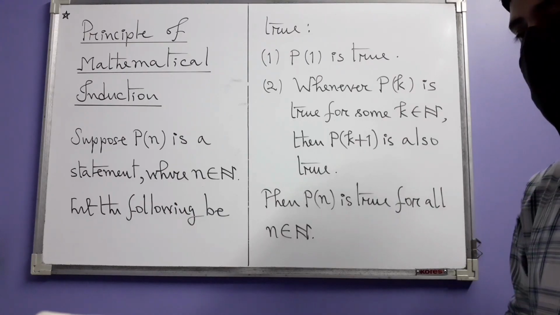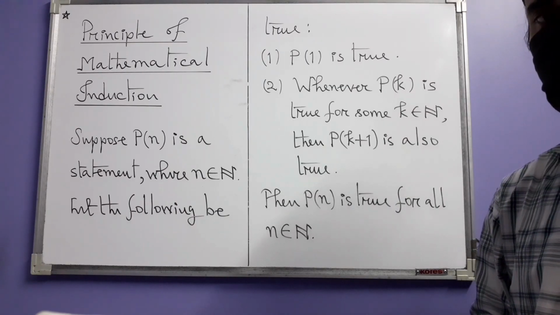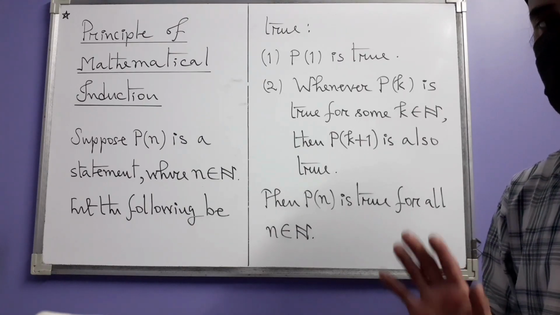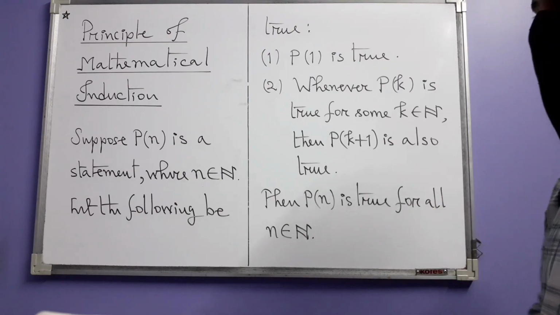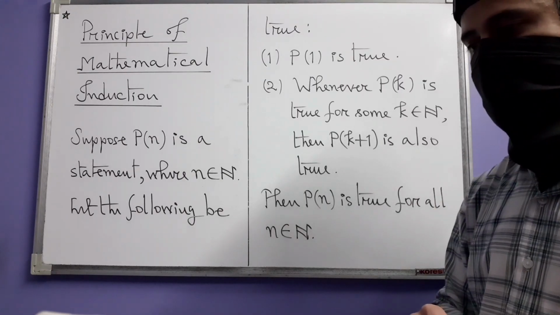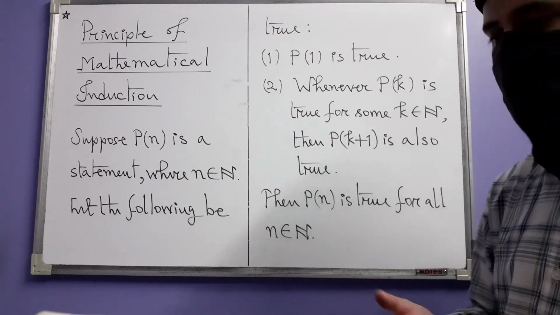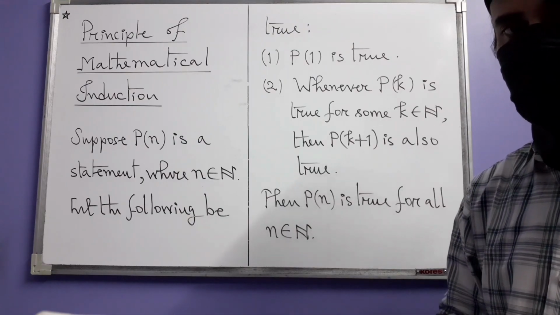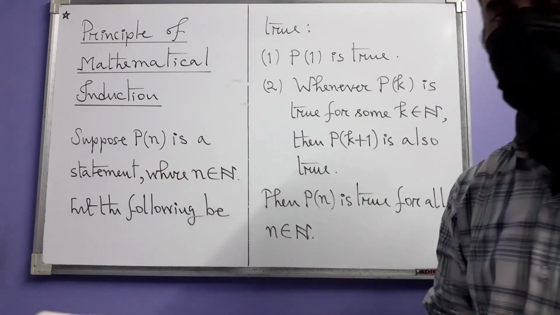Or say n squared is negative, where n is some natural number. You can understand that that is also a statement, but it's a false statement. Still, it's a statement. However, if I say something like this, n is a beautiful natural number, that is not a statement because the word beautiful does not really have any definite mathematical meaning. In that sense, P of n is a statement.